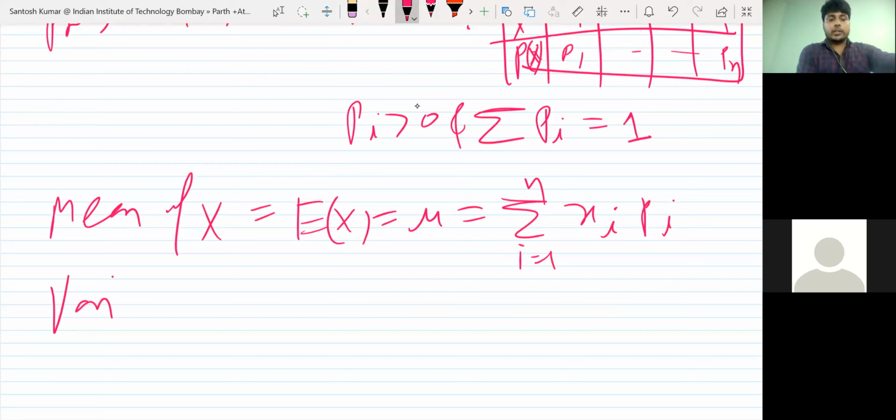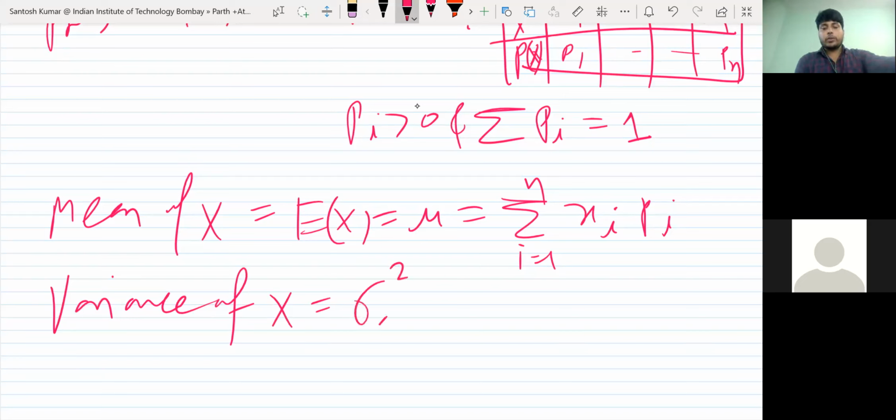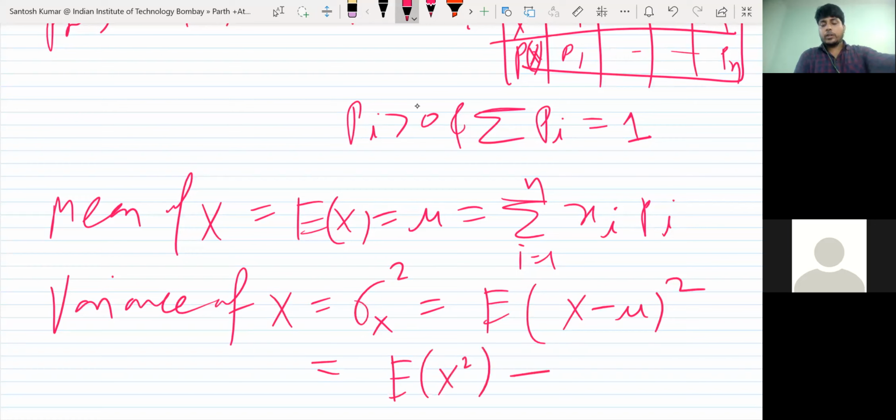Now I define variance of x. The notation is sigma square. The main definition I used is (x minus mu) whole square, and we simplified it and we get the value E of x square minus mu square. So mu you can write as (E of x) whole square.